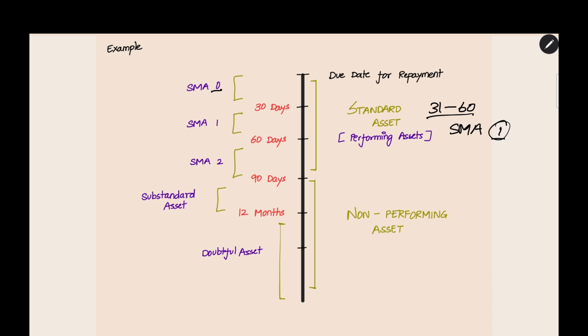If it is SMA 1, there is more stress. SMA 0 is slight stress. Now in SMA 1, it is more stress. There is more probability of you defaulting on the loan. And then 61 to 90 days. In this period also you do not pay. There is more and more stress in this account. This is the differentiation category: how much probability there is of you defaulting. For that assessment, they are making this classification.